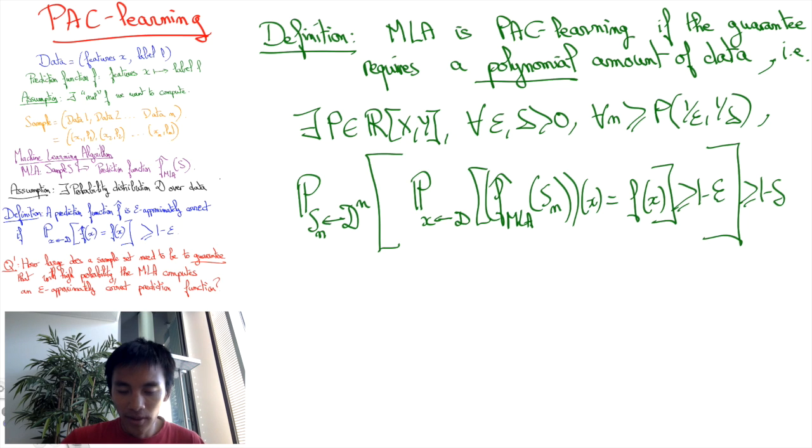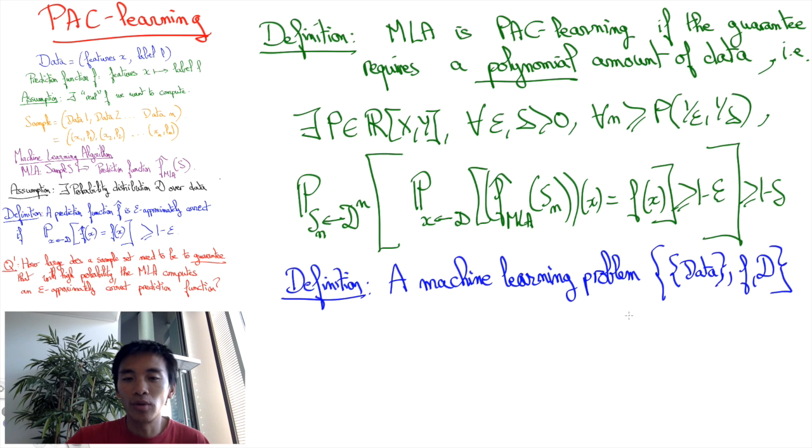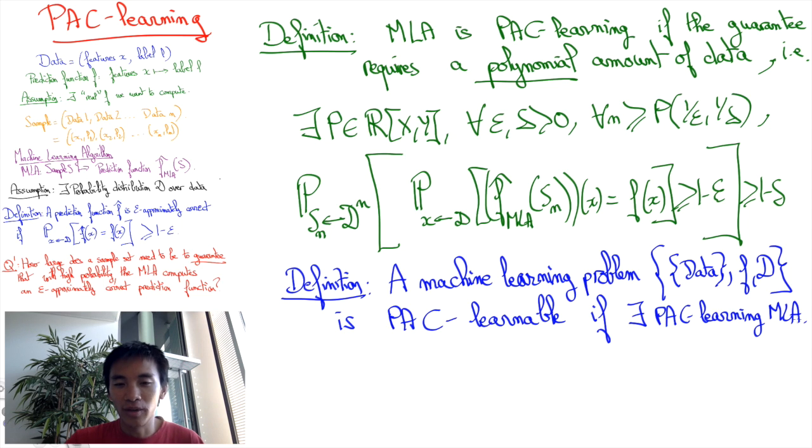The last remark I want to make is that usually we don't talk about the PAC-learning property of an algorithm, but rather we talk about the PAC-learnability of a problem. And so a problem is said to be PAC-learnable if there exists a machine learning algorithm that is PAC-learning for the machine learning problem that we have to deal with. And you see that in this setting, the definition of PAC-learnability really depends on, one, the set of features that we are considering and the set of labels we are considering.